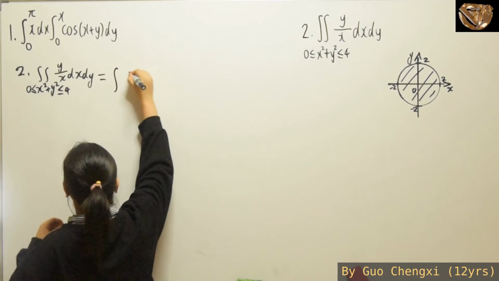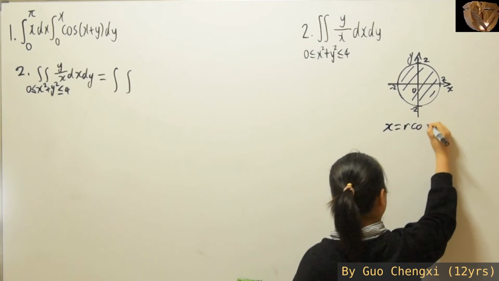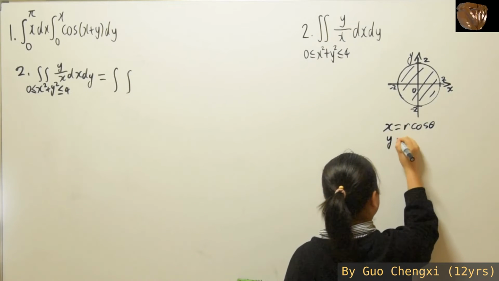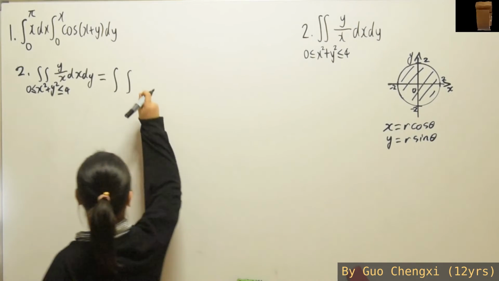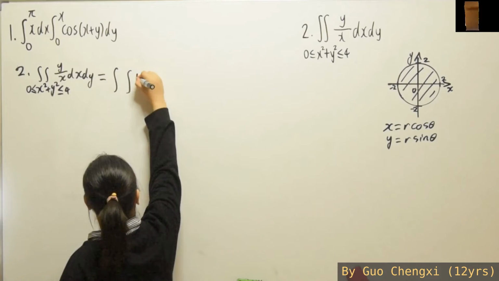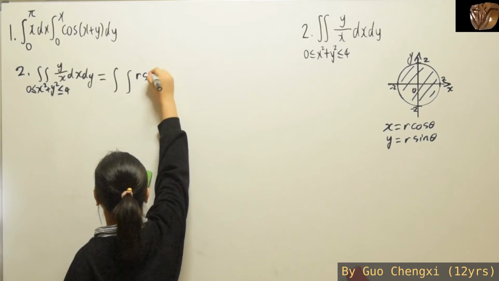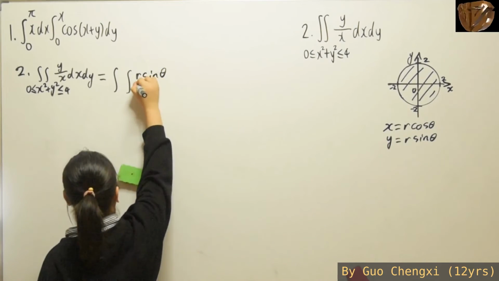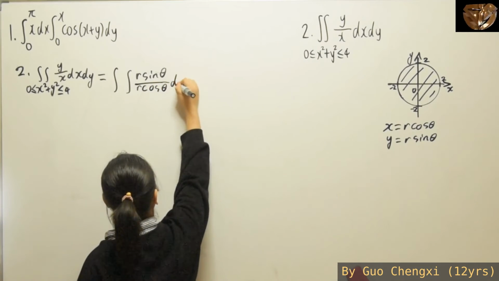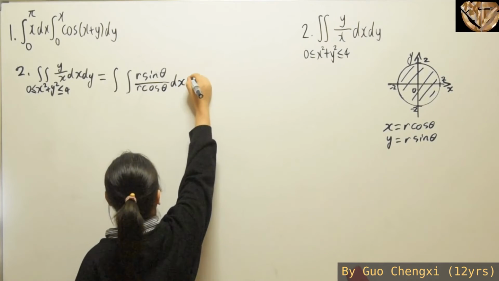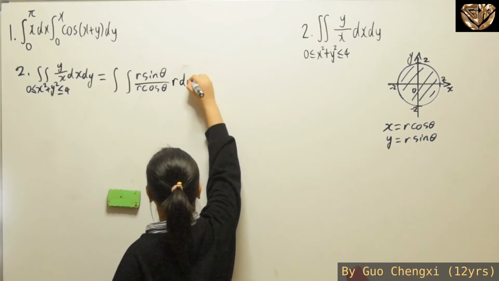Over here we can clearly use polar coordinates, where we have x equals r cosine theta, and y equals r sine theta. So for this part, you have r sine theta over r cosine theta, and we are going to have our r d r d theta.